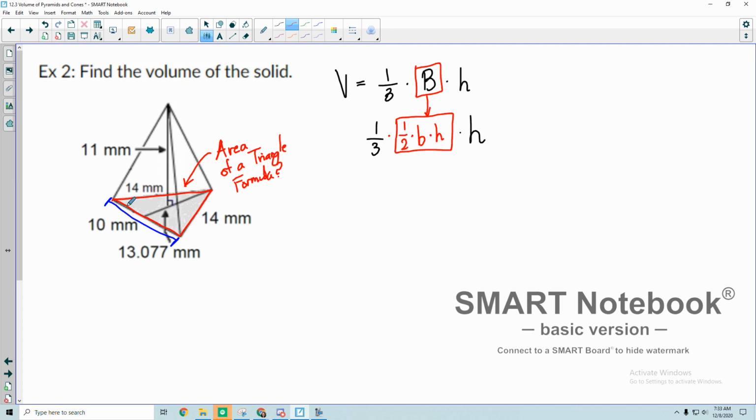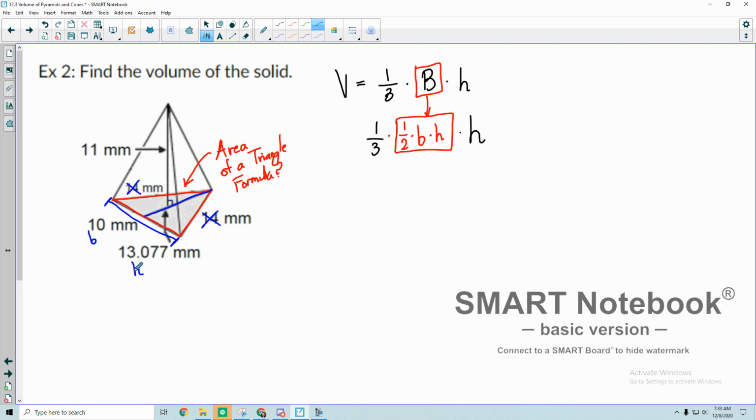So the base of this particular triangle is 10 millimeters, so that's the base there. While the height of this would be from the base, so it has to touch the base, and then it goes all the way up here. So this distance, that would be the height. So that means this 13.077 is our height. And we're actually going to ignore these two values here. We don't care about those.